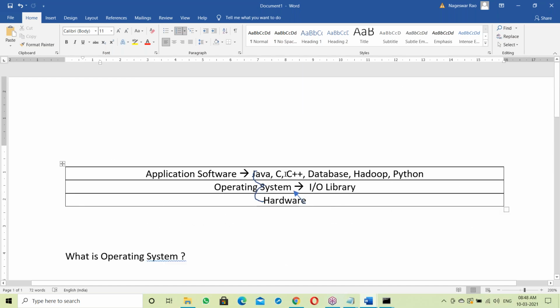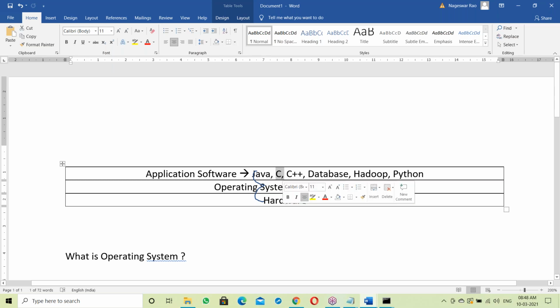Okay. So for this, suppose a C program, it's static linking. At the time of creation of the exe file itself, it links with the OS library. C++ also has the exe file concept here. At the time of creation of the exe file, it links with the OS library. Suppose it is Java, it's runtime linking. In Java, the JVM links the Java program to the OS library. The JVM is responsible for linking your Java program to the OS library.